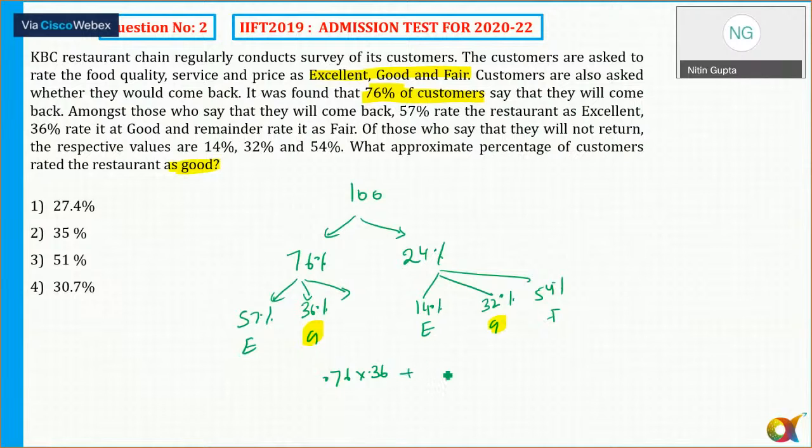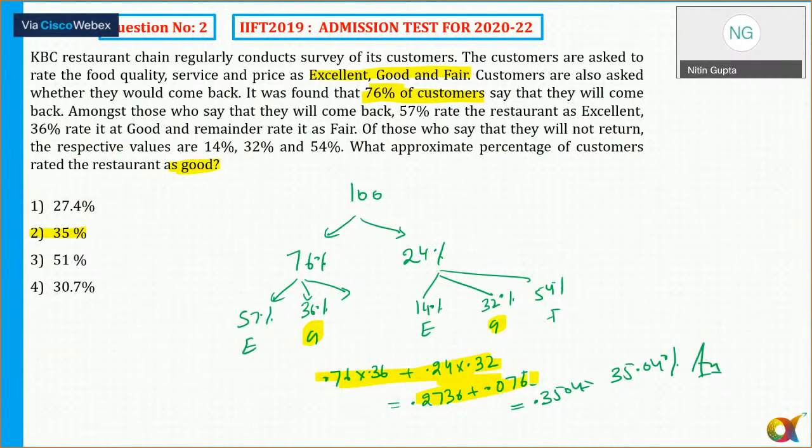Plus, in the second case, it is 0.24 into 0.32. I just need to solve this. If you do all these things, it comes out to be 0.2736 plus 0.0768, and this will be equal to 0.3504, which is 35.04%. So the approximate answer is 35. And remember, doing this might be time consuming. I've written it directly because I've solved it, but doing this might be time consuming.